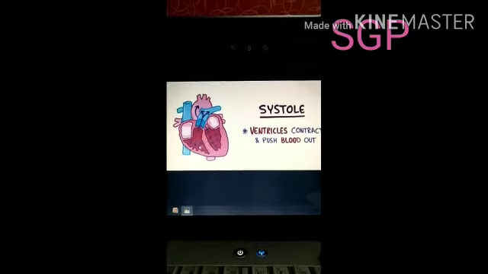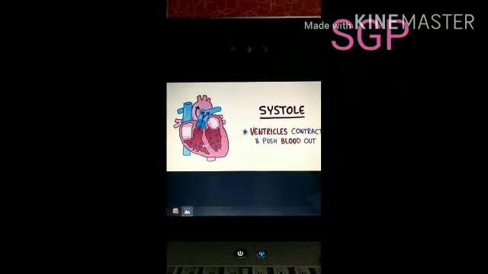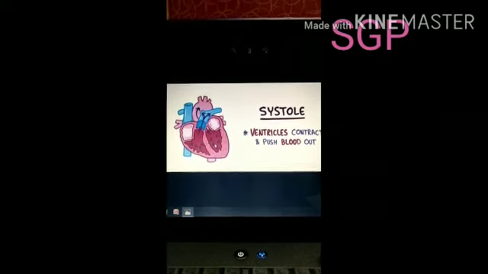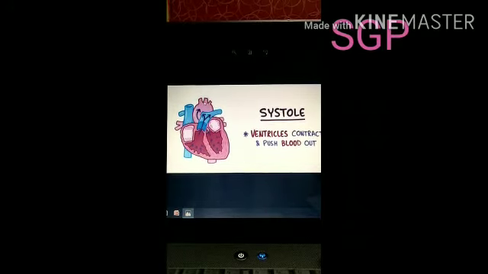During the contraction of the ventricular muscle, the pure blood reaches the aorta, and from the right ventricle the impure blood reaches the pulmonary artery.